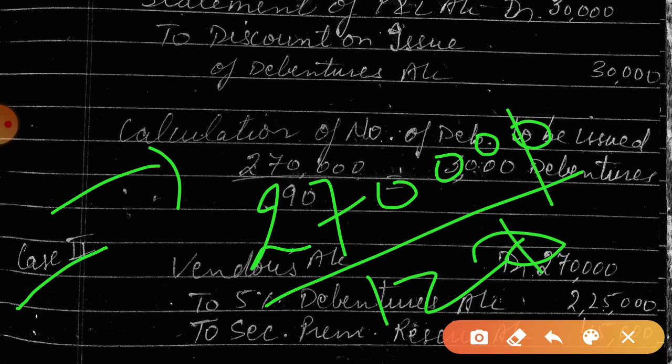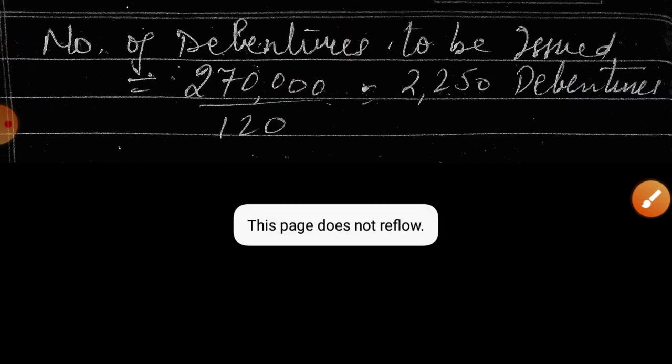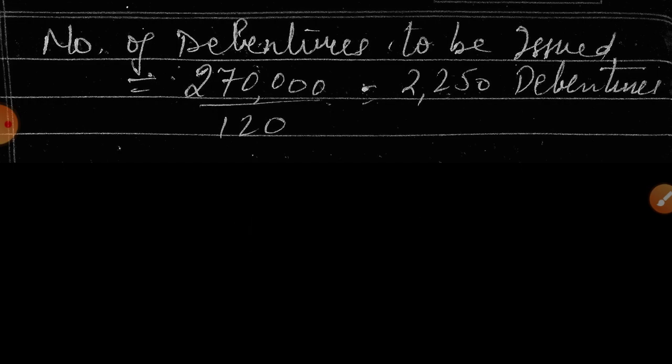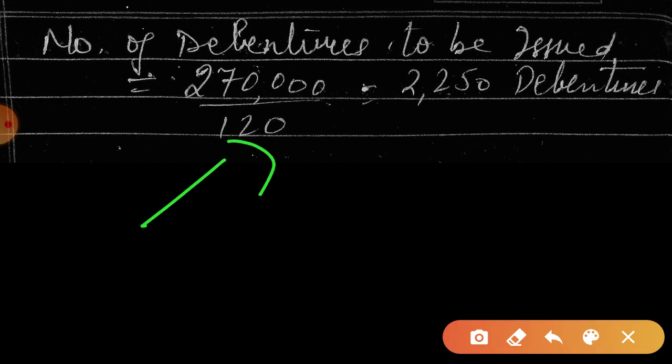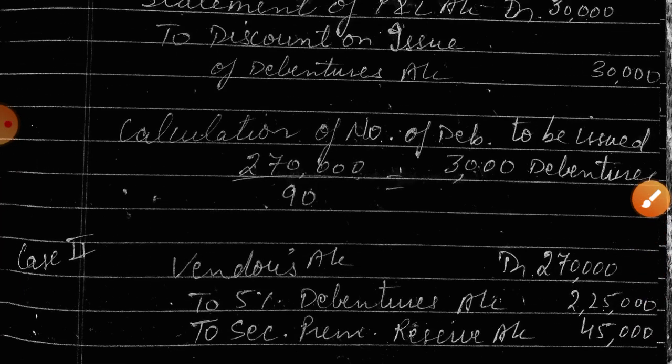So what do we have to write now? 2,250 debentures, the number of debentures. This much is to be issued. So both the cases are clear to you.